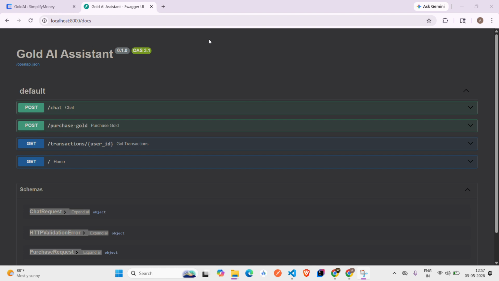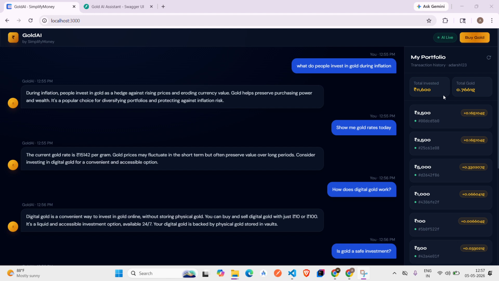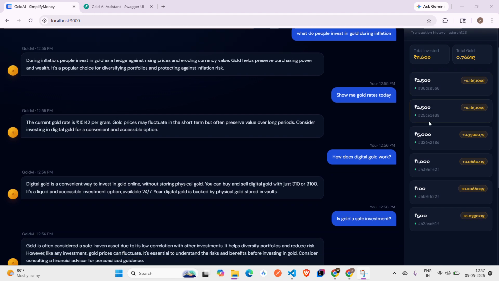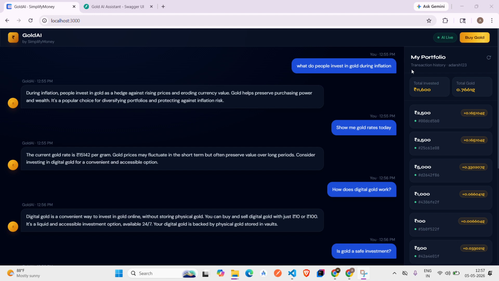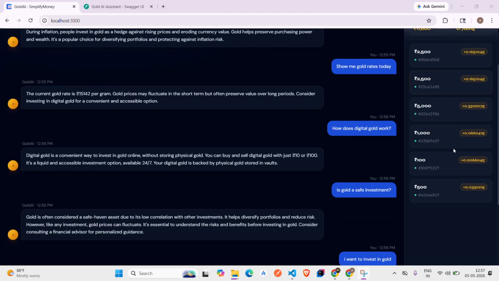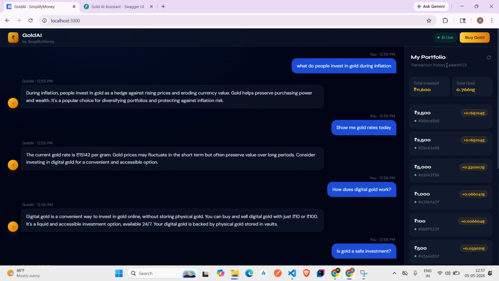I also exposed the backend API through Fast API Swagger documentation. The main API includes Chat API, Purchase Gold API, and Transaction History API. The application also stores the transaction history and portfolio data for tracking user investment. These are those data, and it will be based on ID. Currently, I have hard coded this ID. When a user logs in using his ID, all of his transactions will appear.